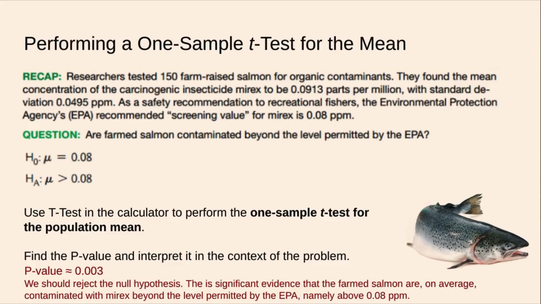We should reject the null hypothesis. There is significant evidence that the farmed salmon are, on average, remember we're studying the population mean, contaminated with Mirex beyond the level permitted by the EPA, namely above 0.08 parts per million.